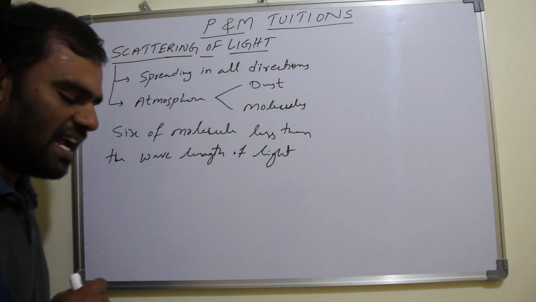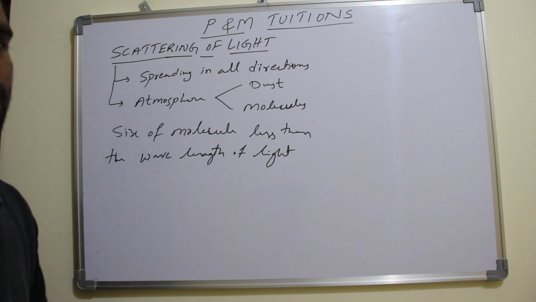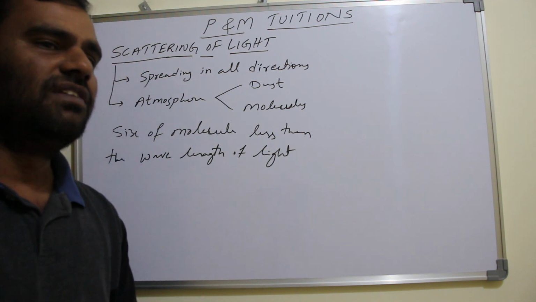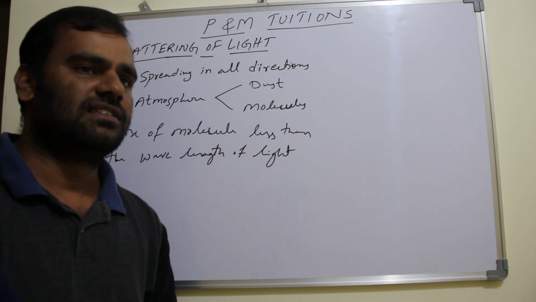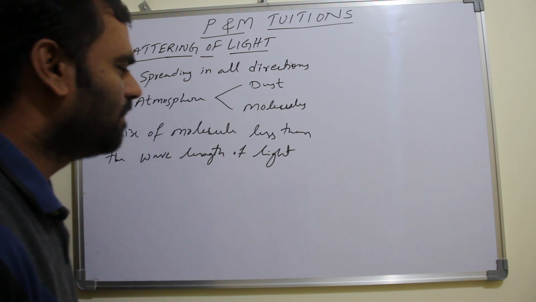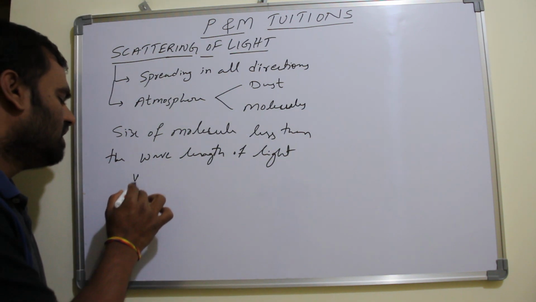So now the scattering of light is not the same for all wavelengths of the light. Different wavelengths mean different colors, in a visible spectrum. What is the visible spectrum? Visible spectrum VIBGYOR, right?